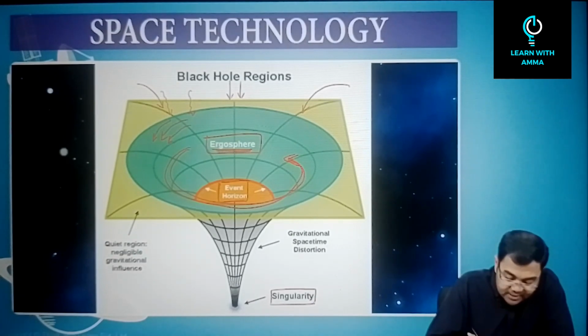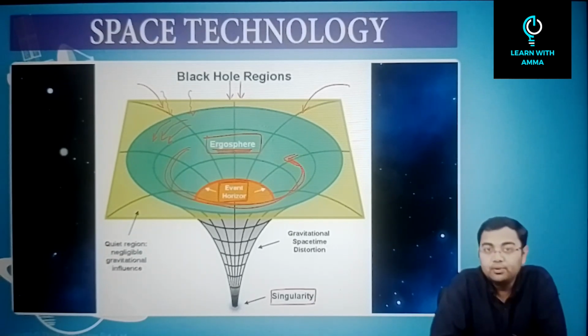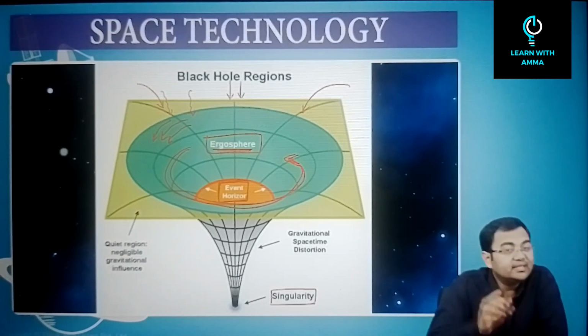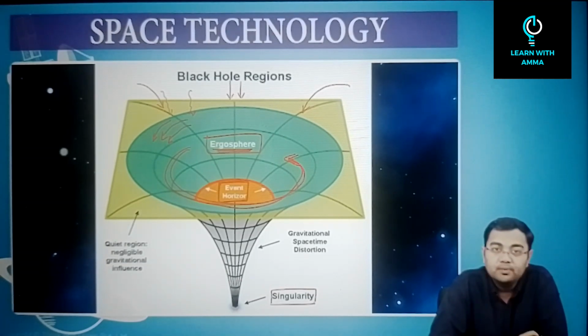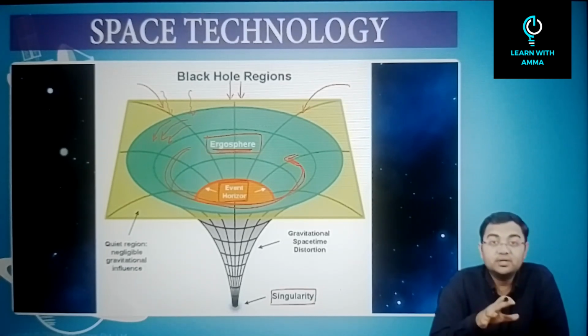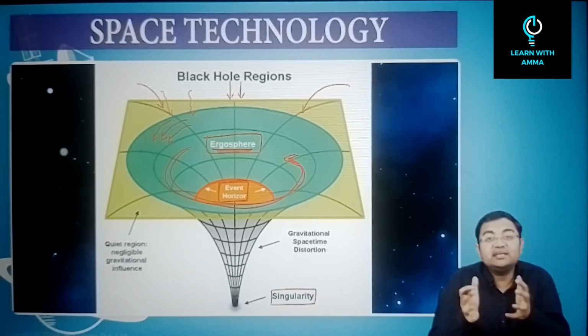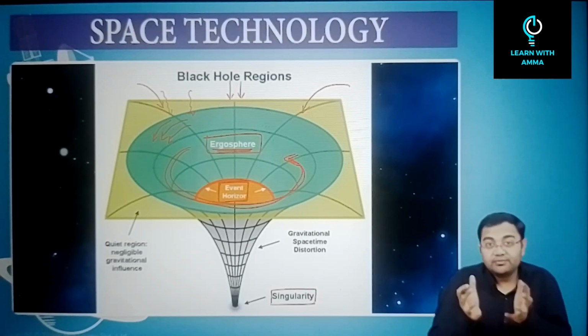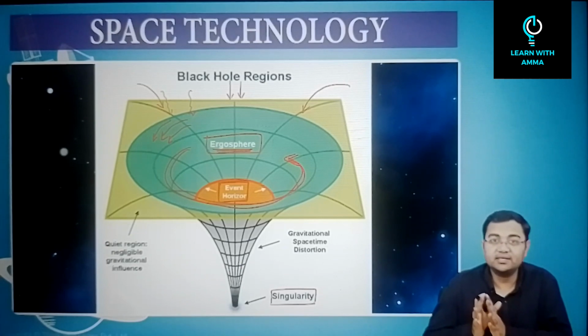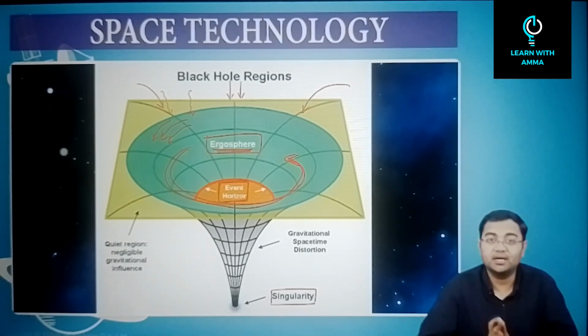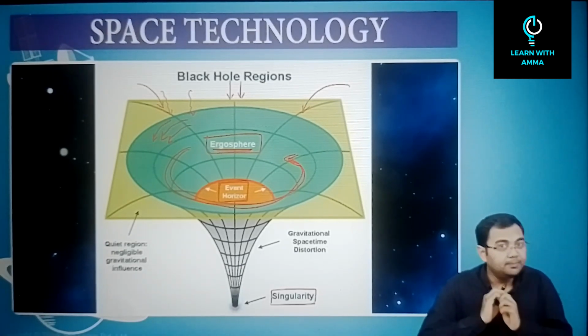Event horizon is the part of the black hole after which nothing can escape the black hole. That is, if you see light, or whatever we observed in the image that we saw just 2-3 minutes back, what you observe there is the light which is in the vicinity of the event horizon. Once you have entered inside the event horizon, then after that nothing can escape. Then after that it's complete darkness.